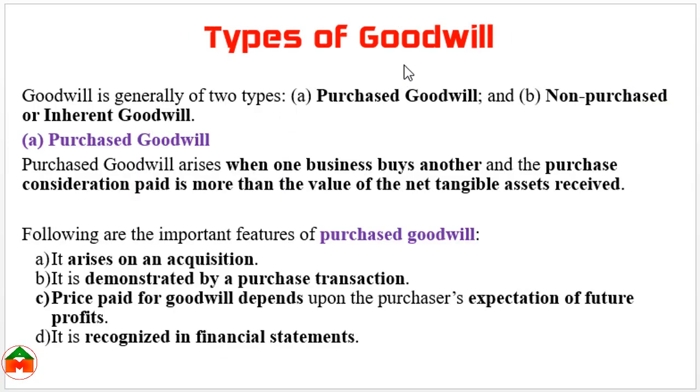Types of goodwill. Generally, there are two types of goodwill: purchased goodwill and non-purchased goodwill. The other name of non-purchased goodwill is inherent goodwill. What is purchased goodwill? Purchased goodwill arises when one business buys another. Purchase consideration paid is more than the value of the net tangible assets acquired.